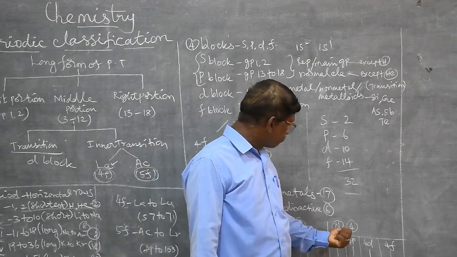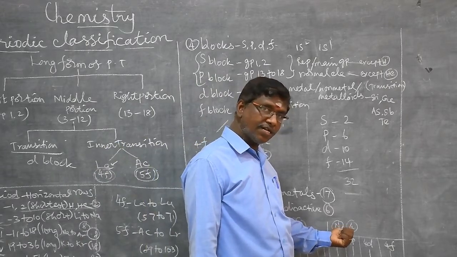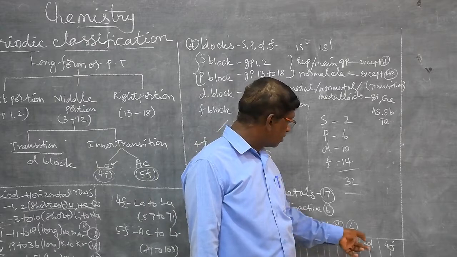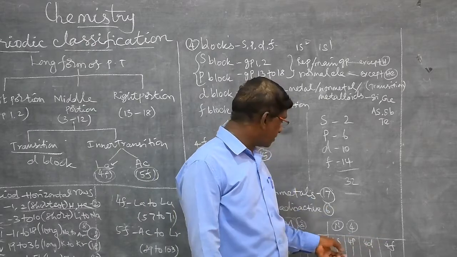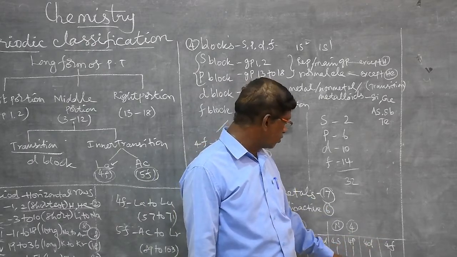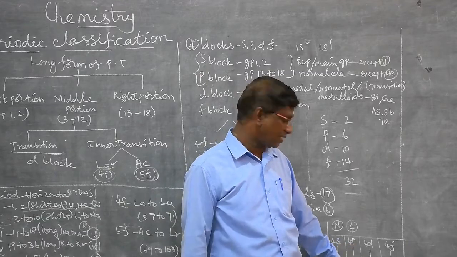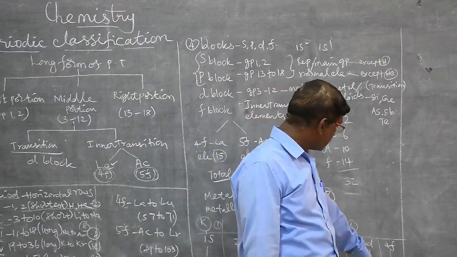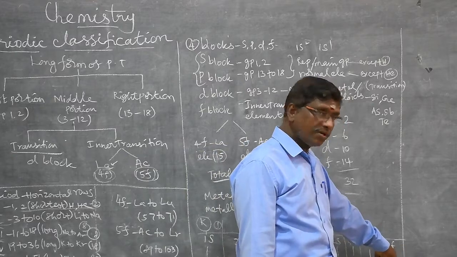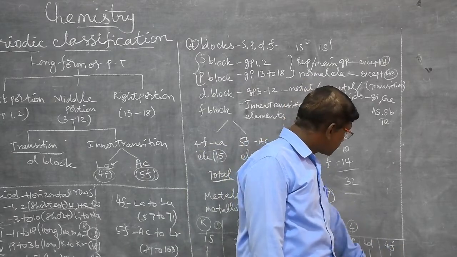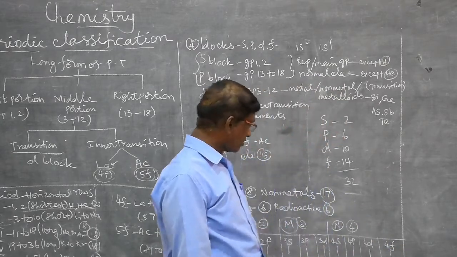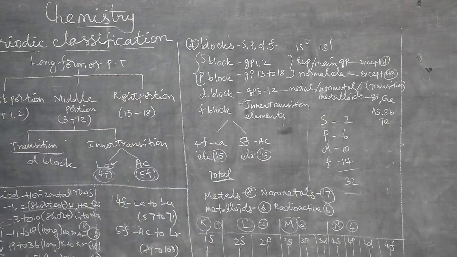And finally, the N shell has 4 types of orbitals. The 4s orbital has 2, 4p orbitals 6, 4d orbitals 10 electrons, and 4f orbitals have 14 electrons. Number of electrons is 32 in total.